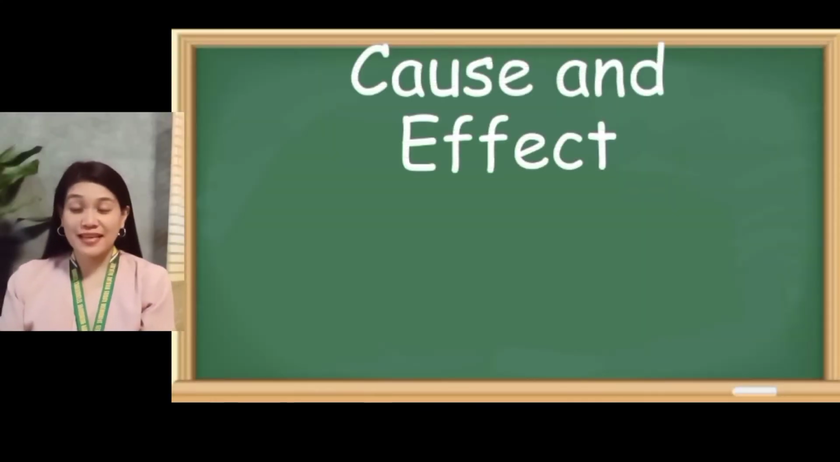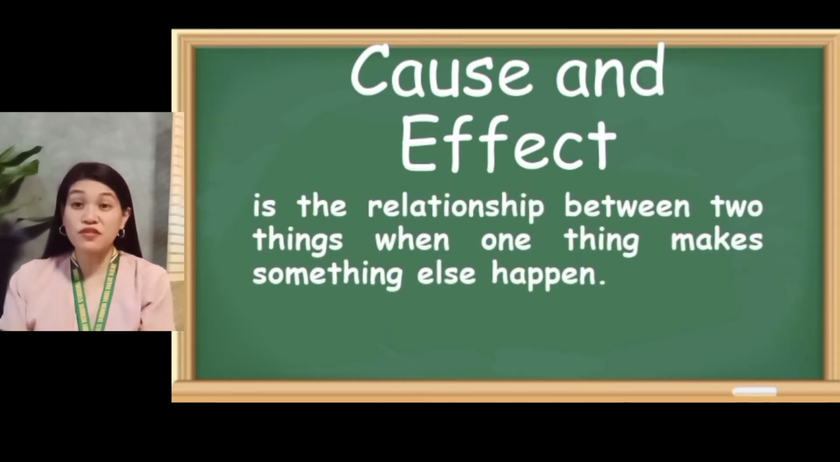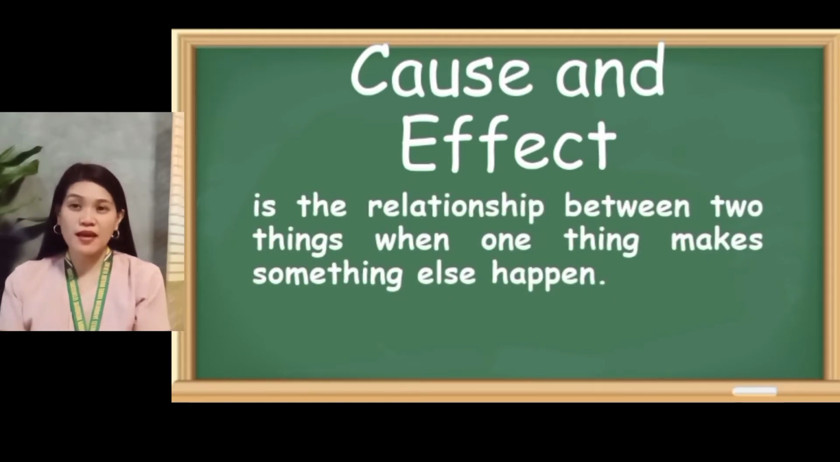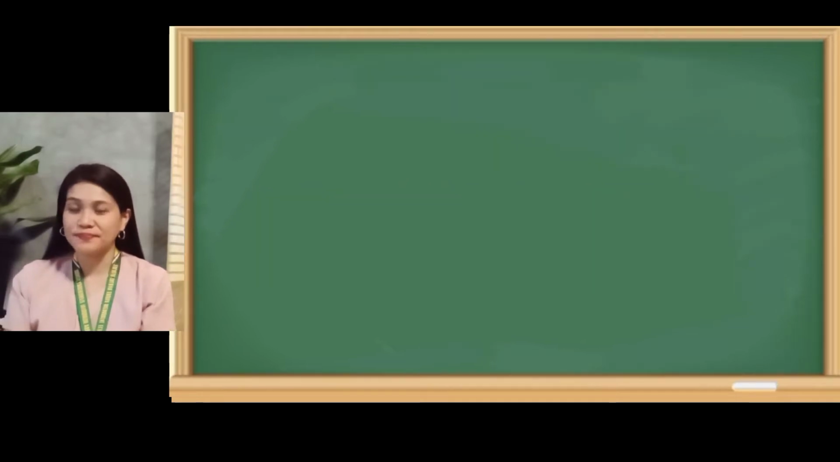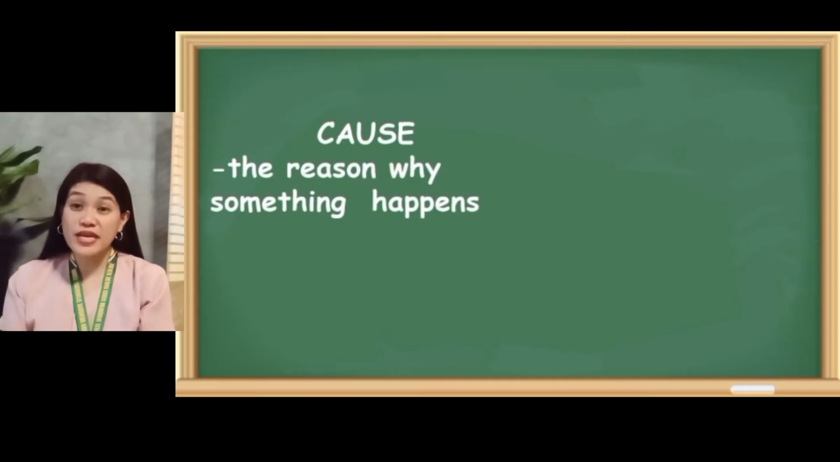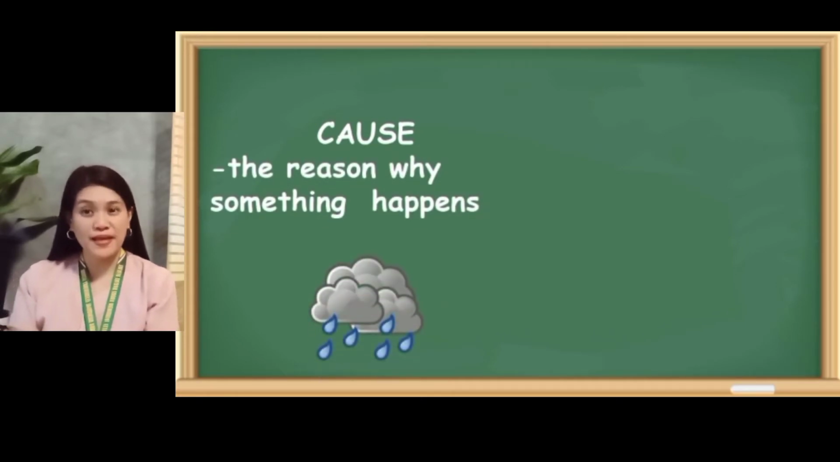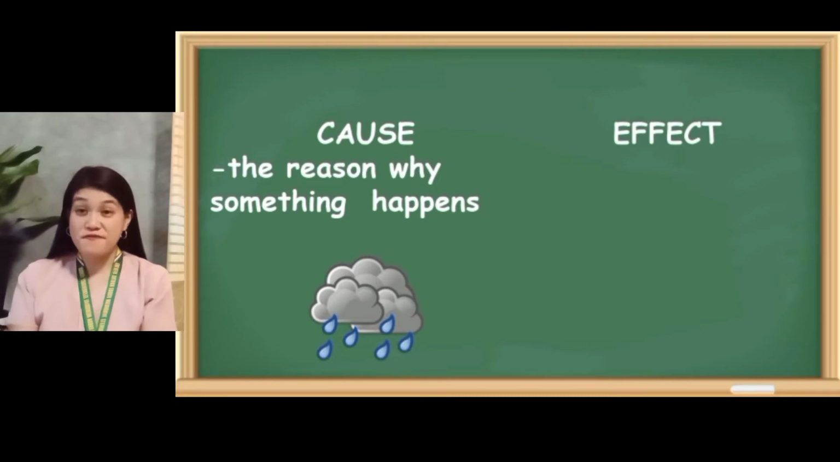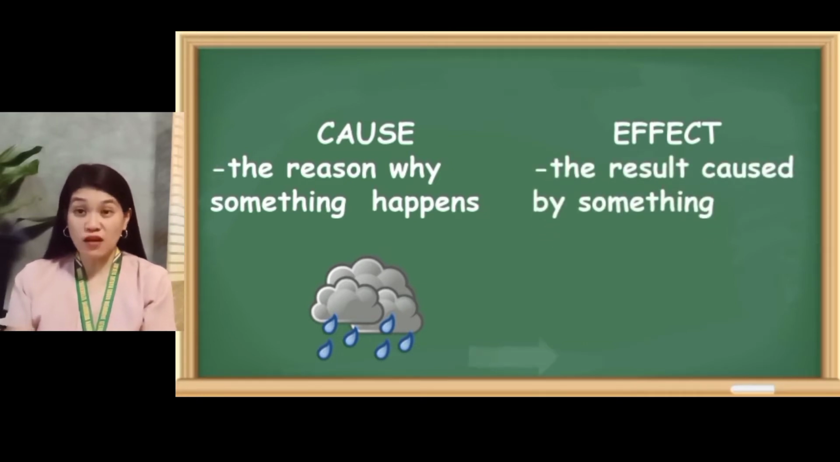I hope you are energized with that song. This time, let us know first what cause and effect is. So what is cause and effect? Cause and effect is the relationship between two things wherein one thing makes something else happen. Meaning to say, when we say cause, this is the reason why something happens. And when we say effect, this is the result caused by something.